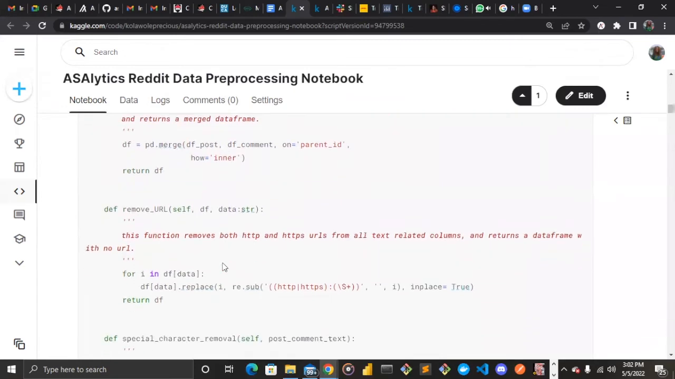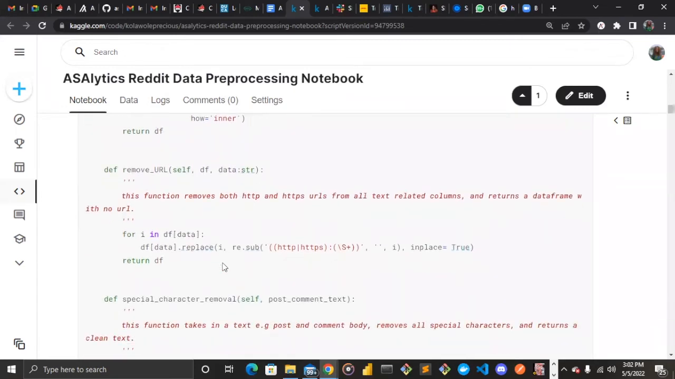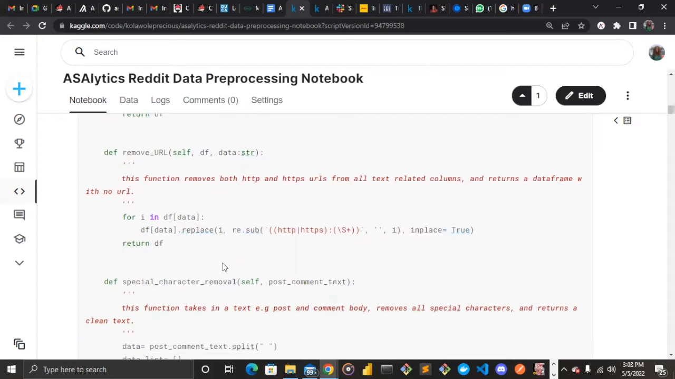The next part is removing the HTTP and HTTPS URLs. We had to use regex in this sense, which I mentioned during the library importation. We used regex in taking out all unnecessary HTTP and HTTPS URLs from our data.